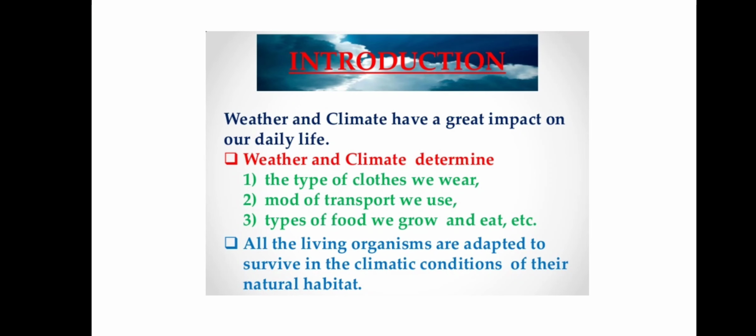So, for the introduction, weather and climate have a great impact on our daily life. Weather and climate determine certain things. What do they determine? The type of clothes we wear. During summer, we would like to wear light cotton clothes, and during winters, we would like to wear thick woolen sweaters and all those things. Two, the mode of transport we use, and three, the type of food we grow, and also what we eat. These are decided by the weather and climate.